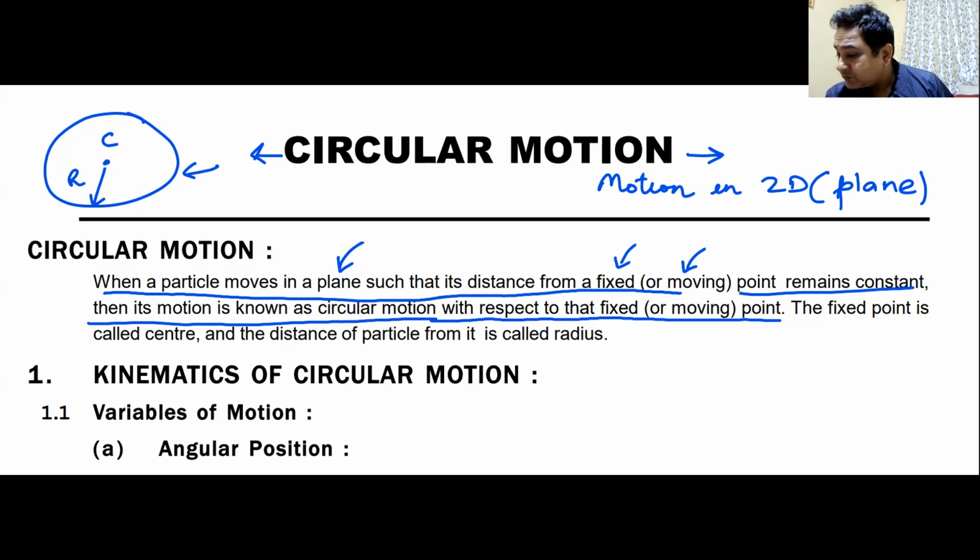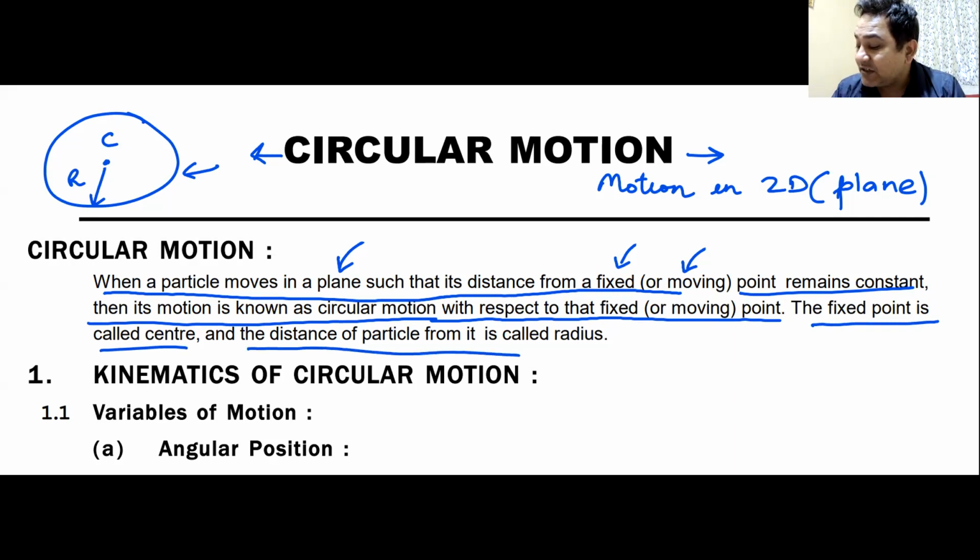Circular motion is the motion of a body in a plane such that its distance from a fixed point, this point can be fixed or moving, will remain constant. That fixed point is known as the center of the circle or center of the circular motion, and the fixed distance is known as the radius denoted by r. This is how we should define circular motion. Am I clear with everyone?